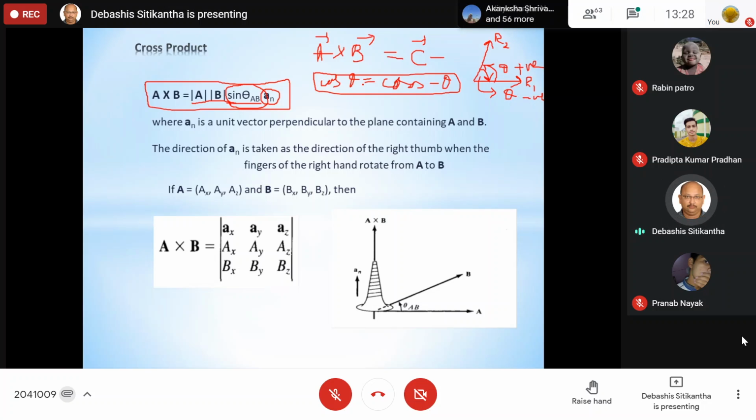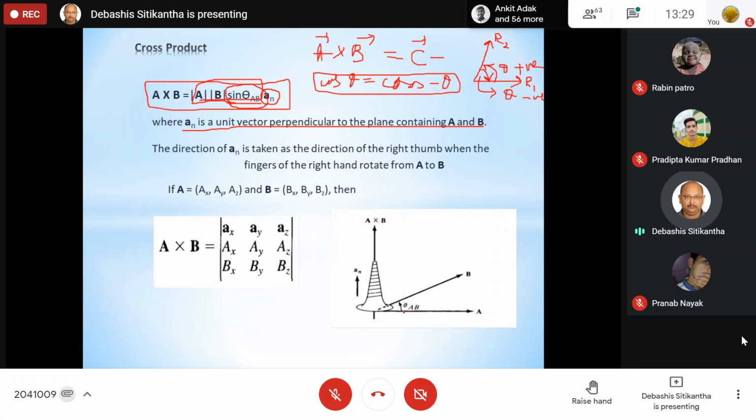So you have to be very careful about it. Now, another thing. Here, what is written? This part is going to give you the magnitude and A cap is going to give you the direction. Fine. So A cap is the unit vector perpendicular to the plane containing A and B.